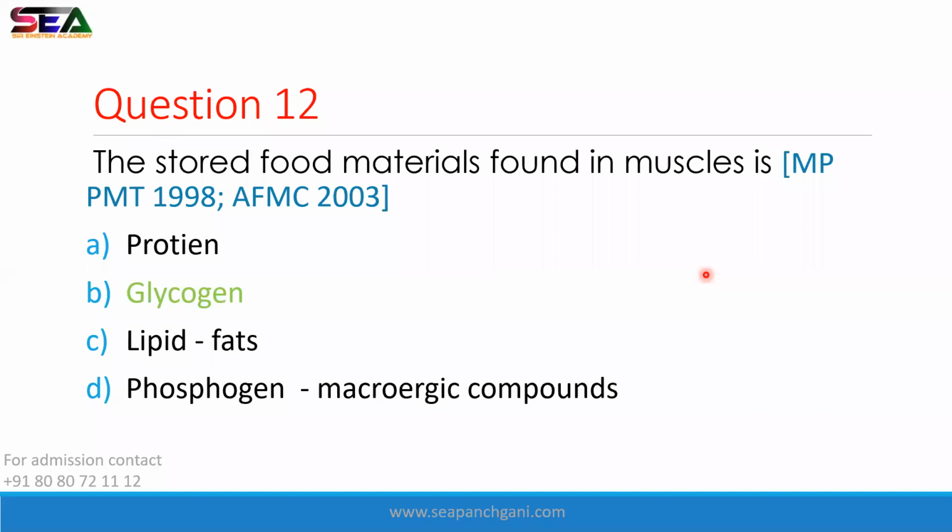But a protein. Muscle is made up of contractile protein, but we are talking about the stored food. उसको energy, उसको food material क्या है? So glycogen, it is derived from glucose. ठीक है? Protein से तो बना हुआ ही है our muscles. Lipids are fats and phosphogen. Phosphogen is also one energy compound, energy producing compound. But anyways, the correct answer is glycogen, which is food is stored in the form of glycogen.